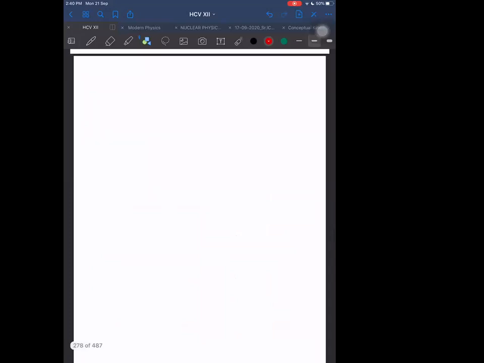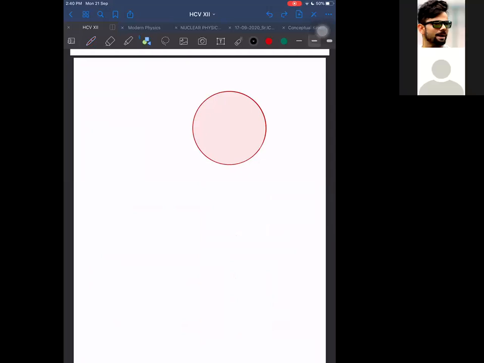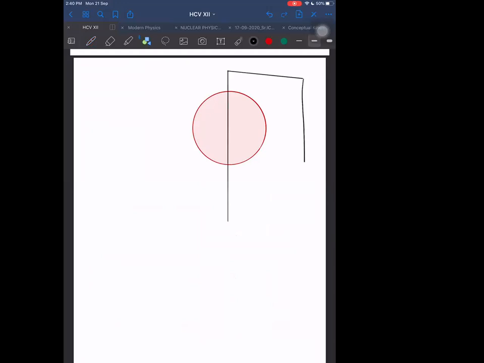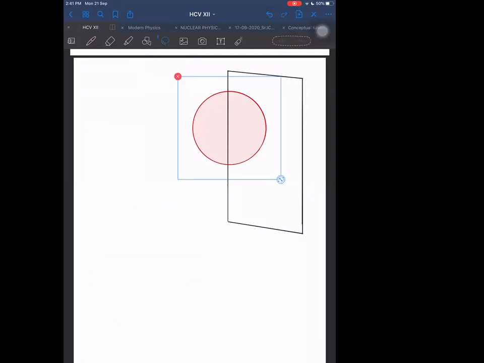If I have an axis, this is the axis, and imagine we are taking a plane. And that plane is cutting this Earth.